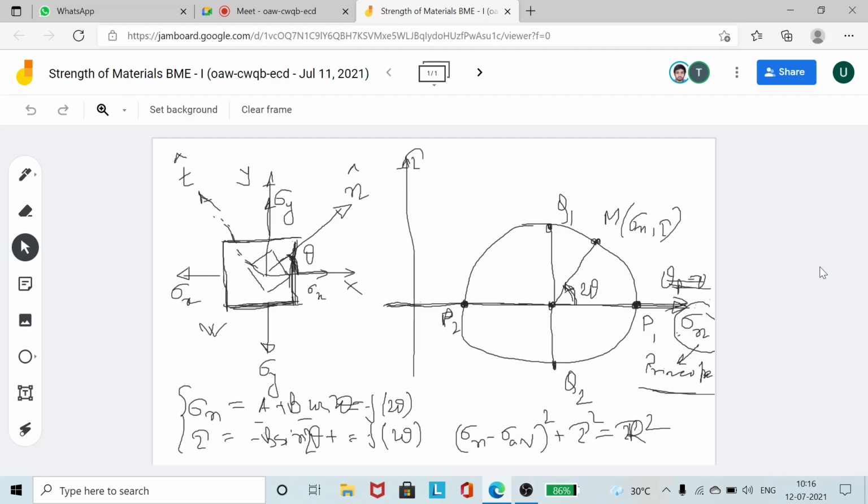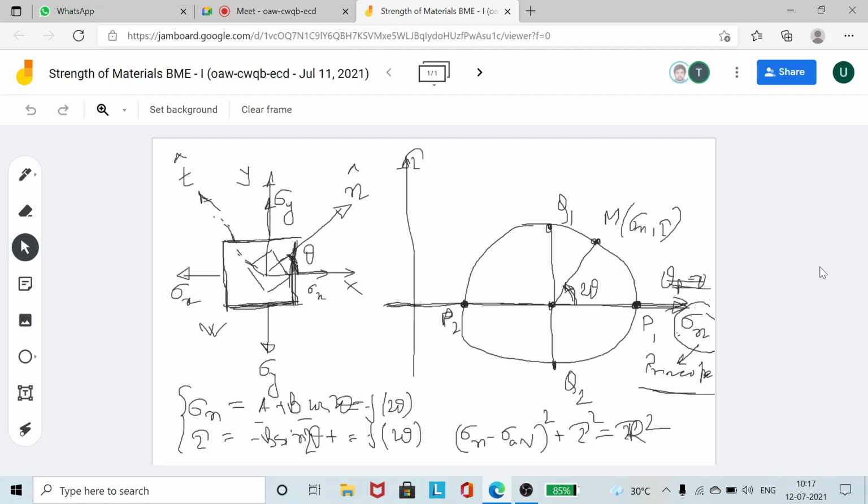Okay, you don't confuse the left side with the right side figure. Left side figure, if you want to see the actual inclination of the planes with the x-axis, go to the left side figure. If you want to see what is the position of the stresses, or what are the values of the stresses, then you go to the right side figure, which is the Mohr circle. So on the Mohr circle, you don't intend to find out the inclination. You will be getting inclination twice the value.